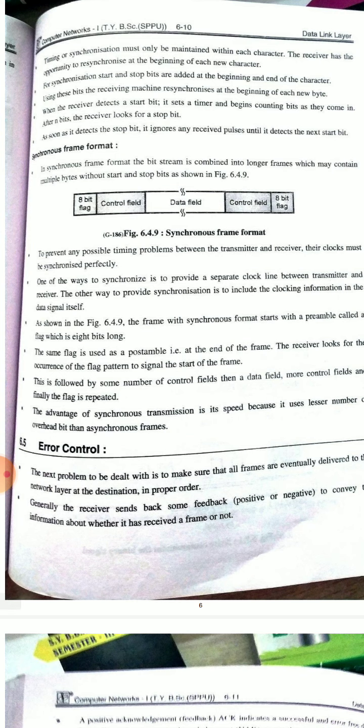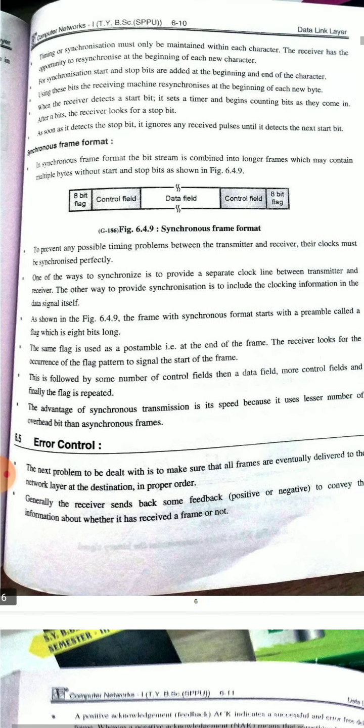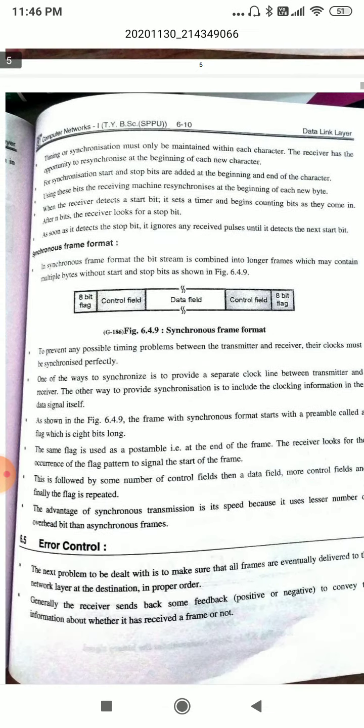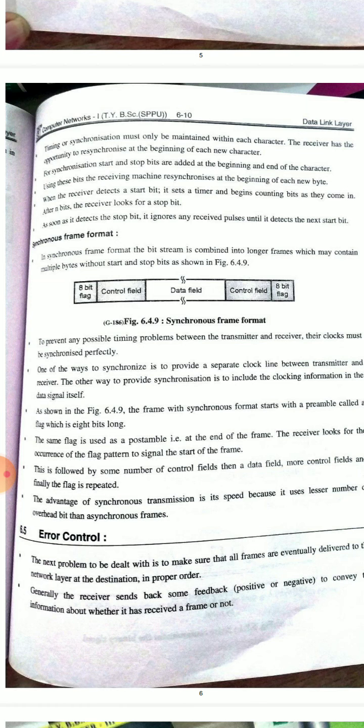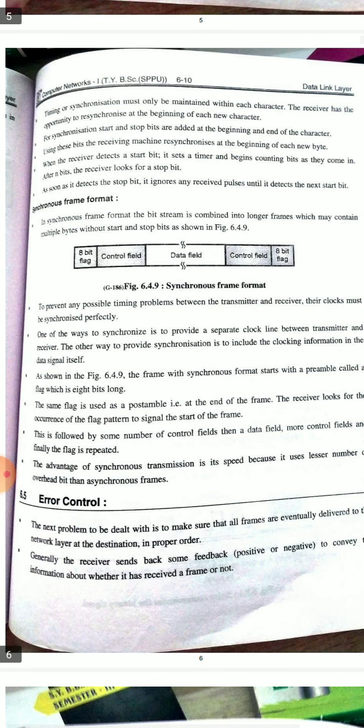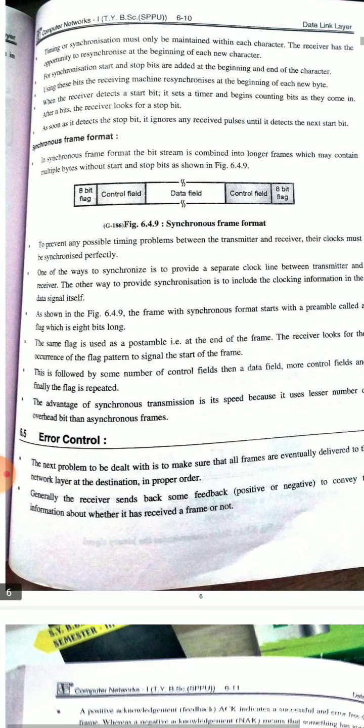Okay, see here, synchronous frame format. This is all about asynchronous frame format. Now we'll see detail about the synchronous frame format. In synchronous frame format, the bit stream is combined into longer frames which may contain multiple bytes without start and stop bits, shown here.